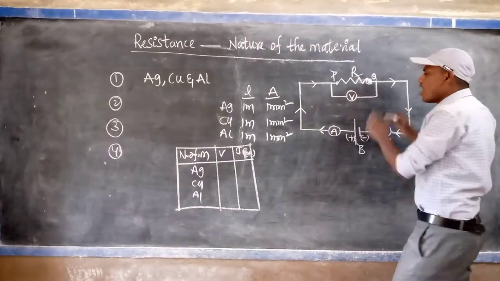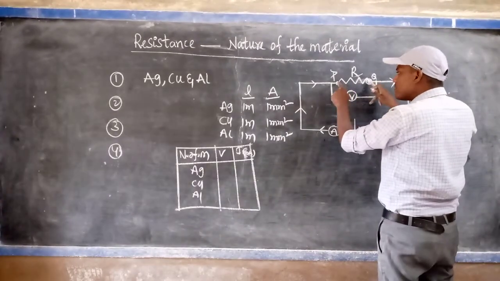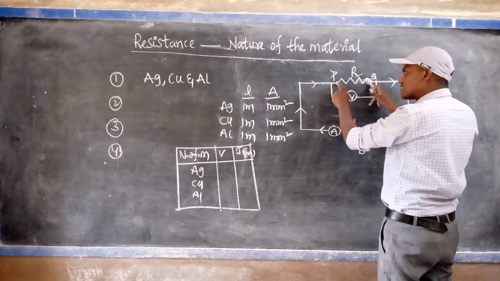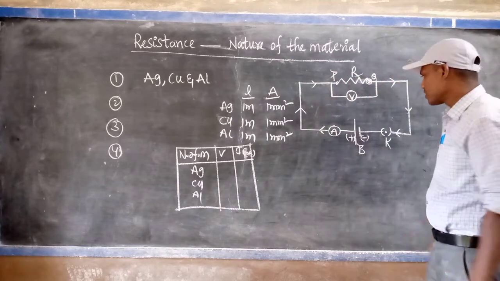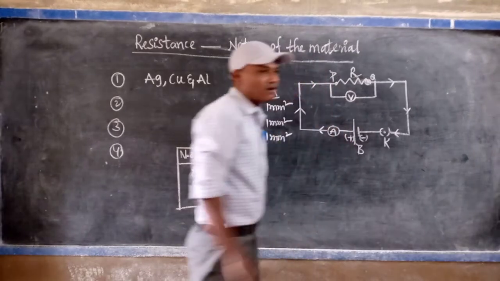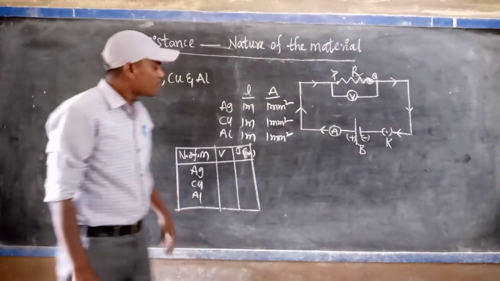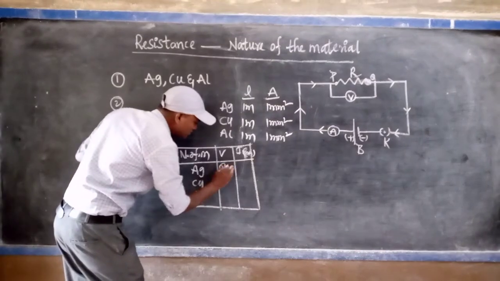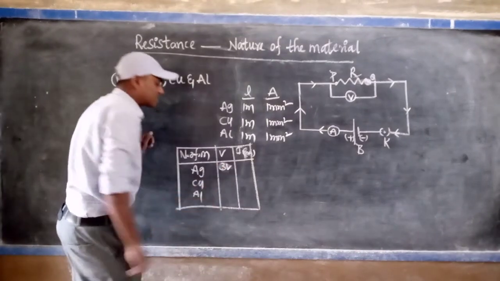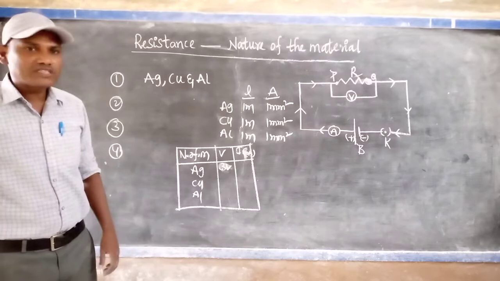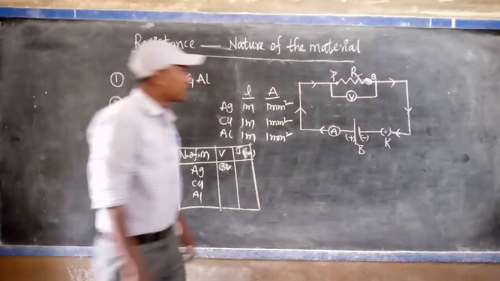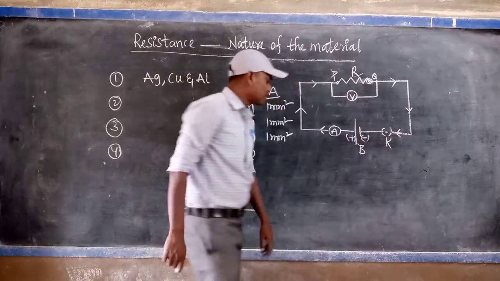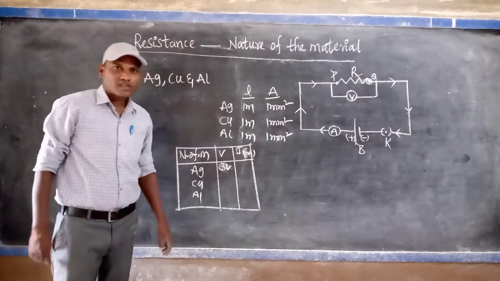For example, for your understanding, 6 volts, maybe 3 volts we can consider. The voltage or potential difference we created between P and Q is 3 volts.